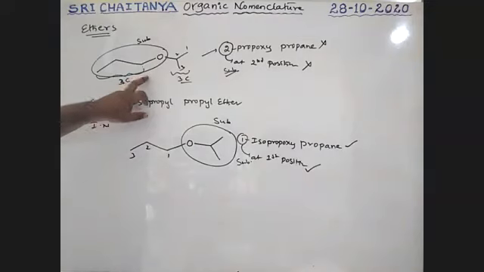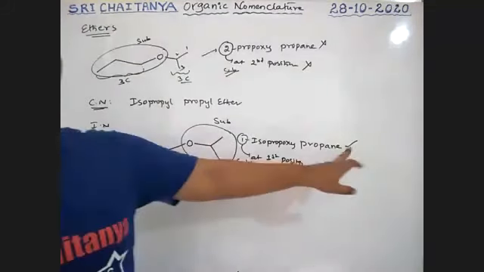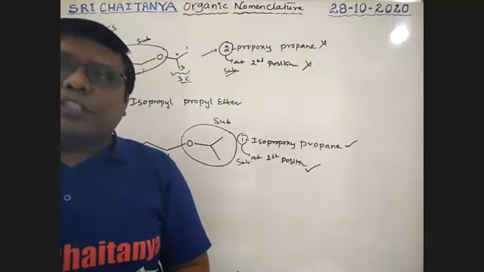The IUPAC name of this compound is 1-isopropoxypropane, not 2-propoxypropane.